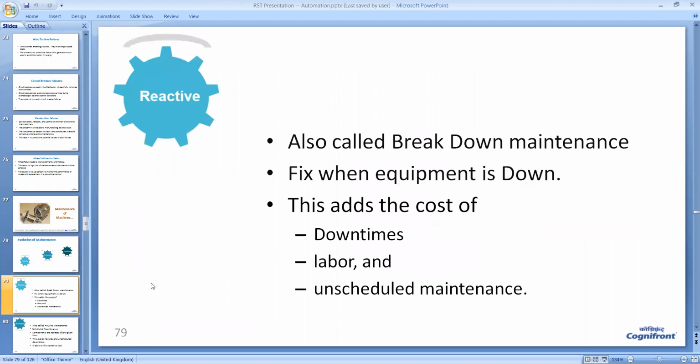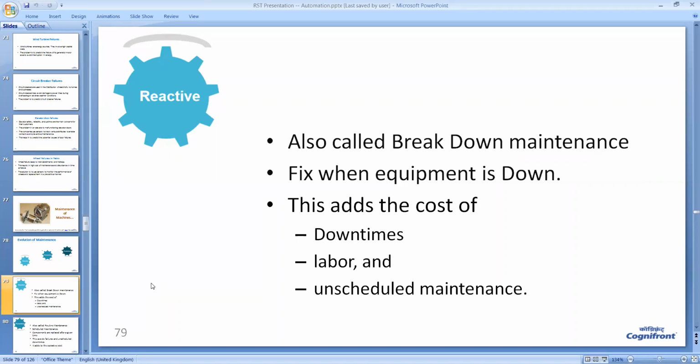Now, what is reactive? Reactive means breakdown maintenance. As and when a machine fails, we try to repair it. In our personal life also we mostly do this kind of maintenance. Many people do not take their vehicle routinely to the workshop, and they keep on driving, and as and when their vehicle breaks down, only then do they take it to the showroom or workshop.